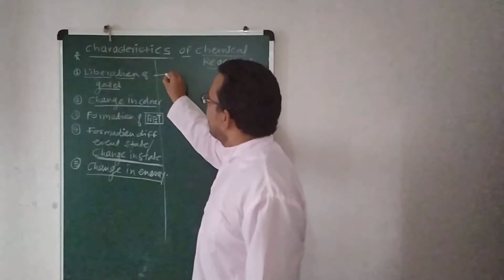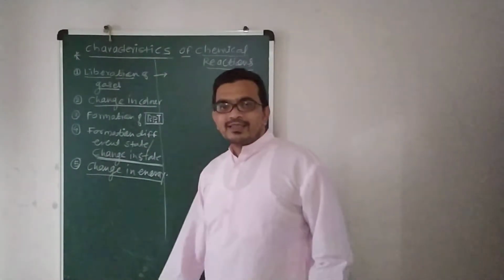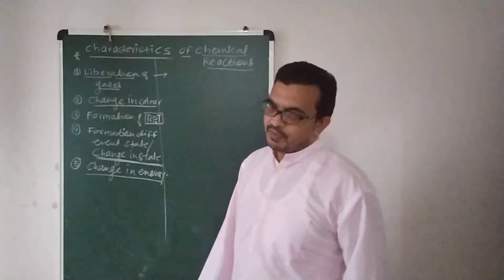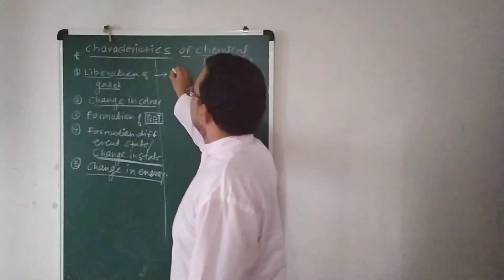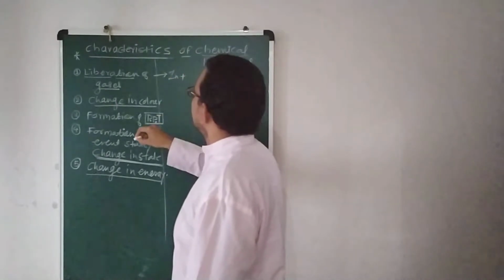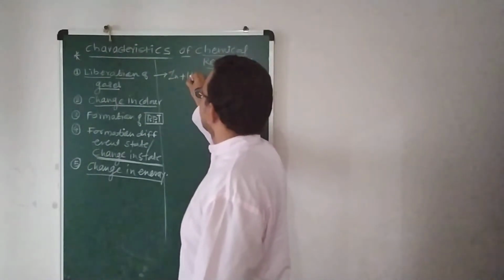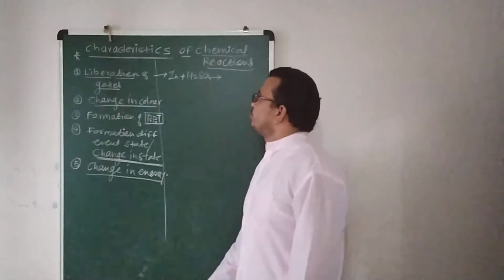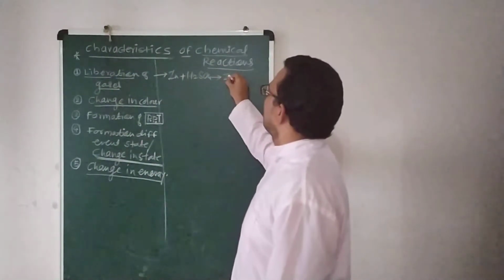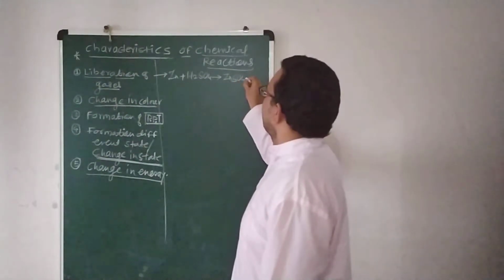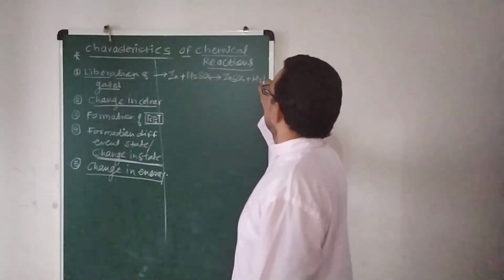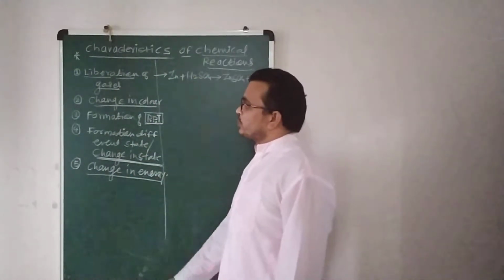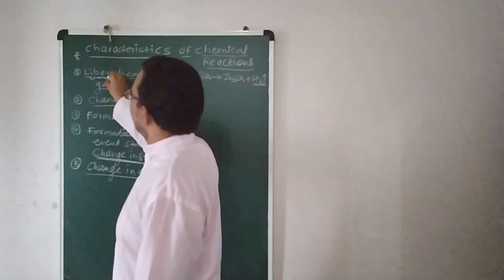Liberation of gases, students, means in some chemical reactions we can see a liberation of gases. For example, a simple example: zinc reacts with H2SO4. There is a formation of the product zinc sulfate, and hydrogen gas is liberated in this reaction.